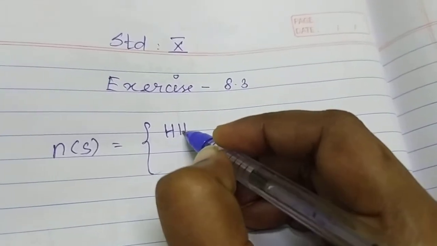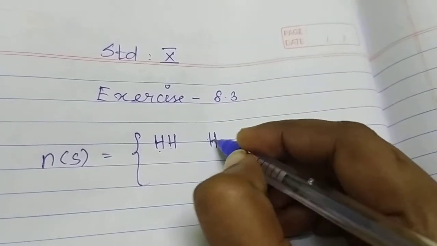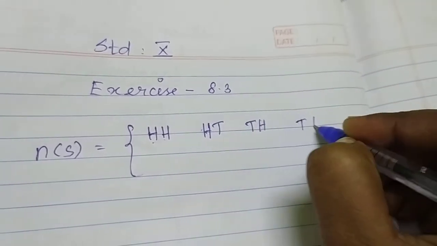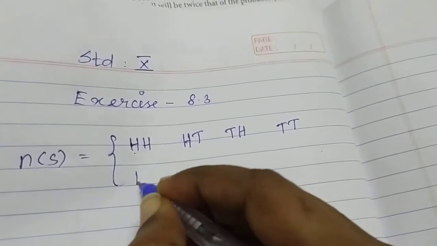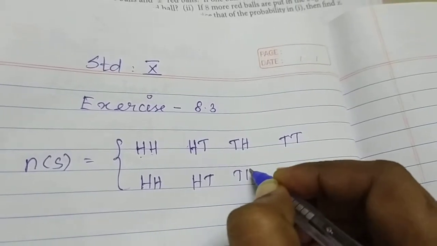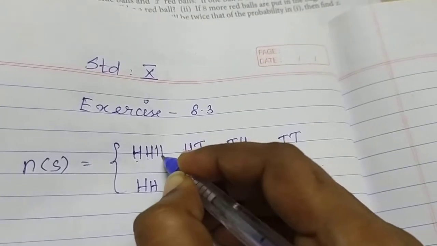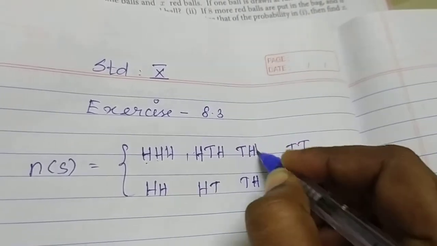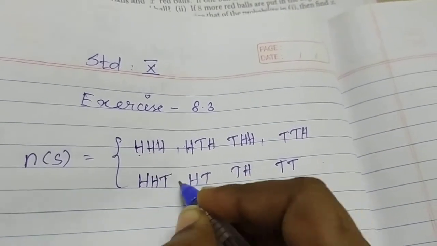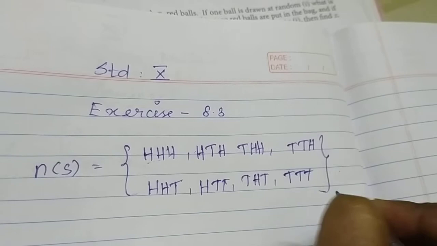If 2 coins are tossed, first we get 2 heads. Next 1 head, 1 tail. Next tail, head. Next 2 tails. Like that, you should write it again one more time. Next, on the upper side fully you add head only. Next, down you add tail. So this is the easy way.